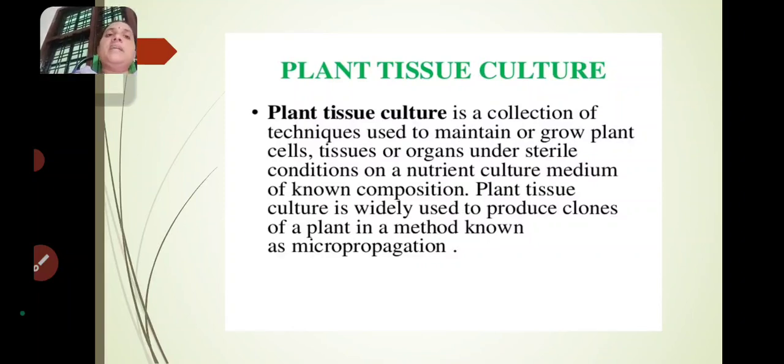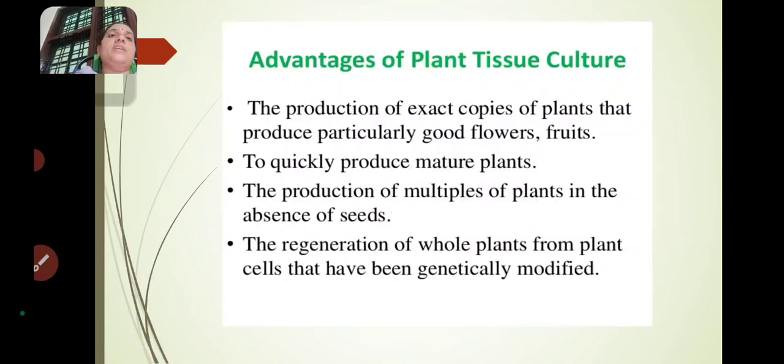In the examination, they will ask what is micropropagation, so you have to write about micropropagation in plant tissue culture.